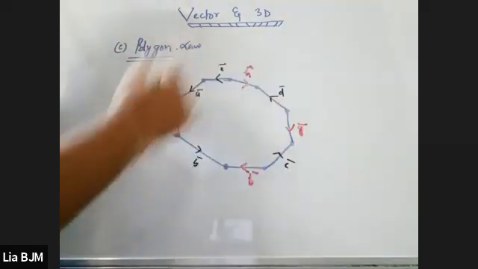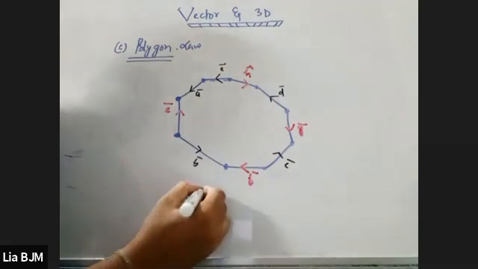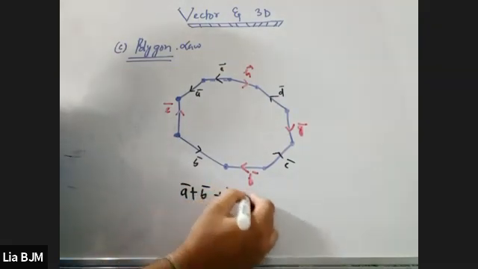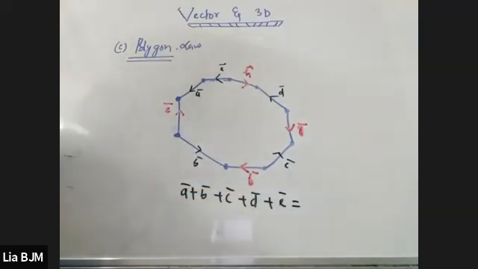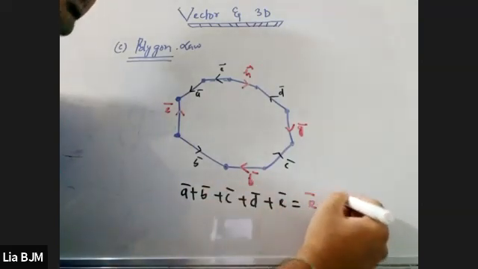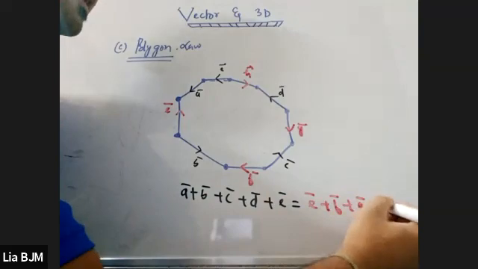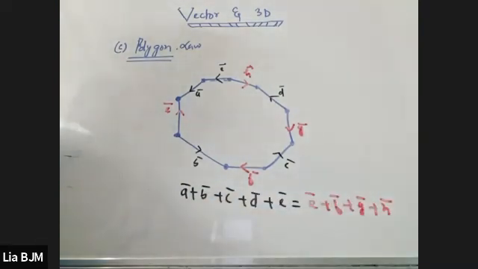If I use the polygon law, those having the same category, A vector plus B vector plus C vector plus D vector plus E vector, will be equal to E vector plus F vector plus Z vector plus H vector, because they are also from the same category.